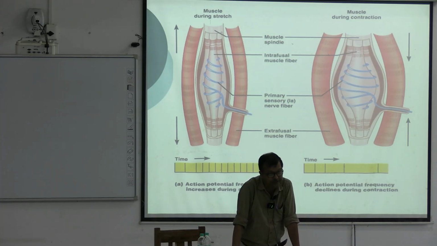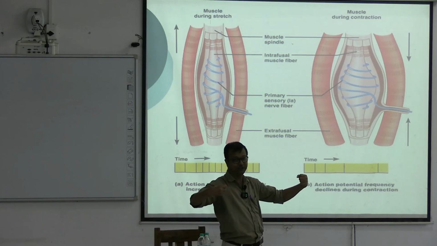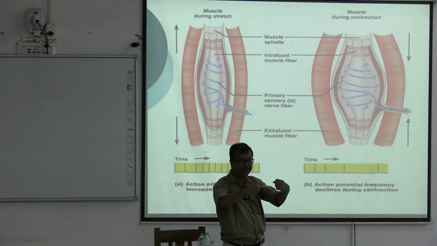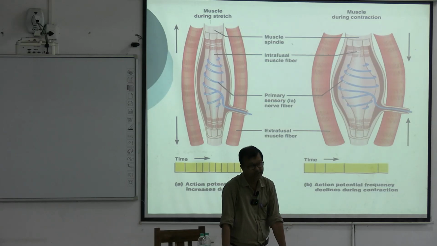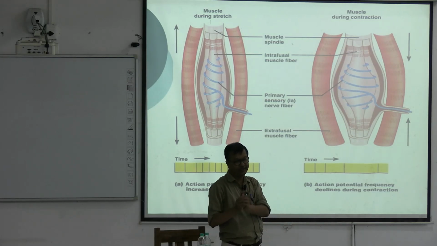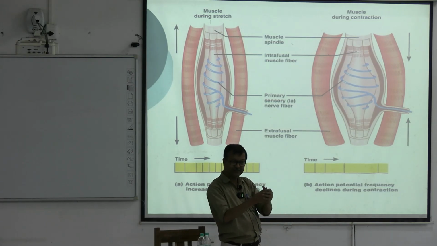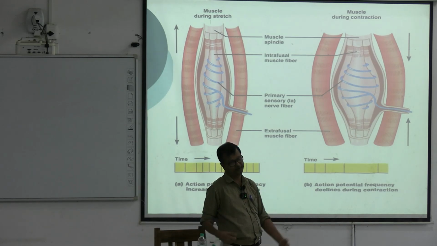Loading, what was loading? Loading means stretching of the tendon. As a result, stretching of the muscles. As a result, stretching of the muscle spindle. Tendon stretches muscle, muscle stretches muscle spindle.